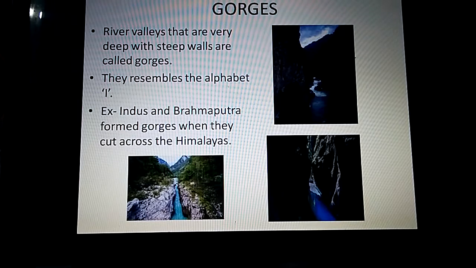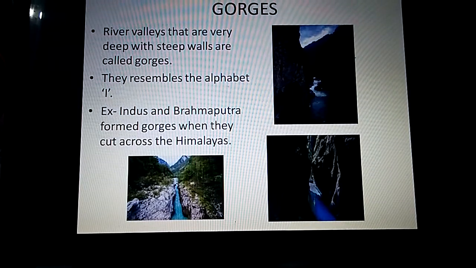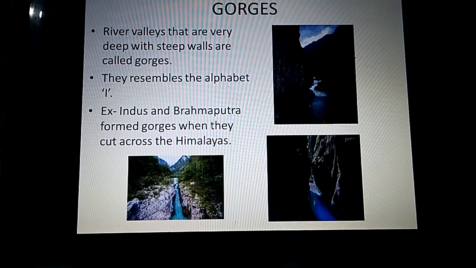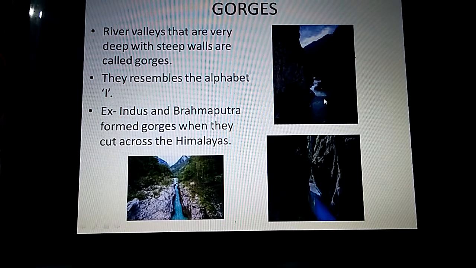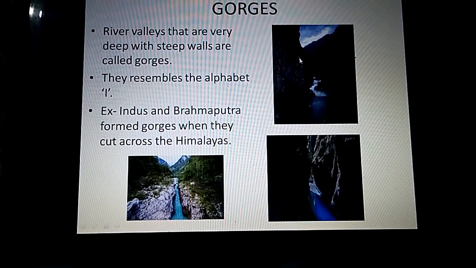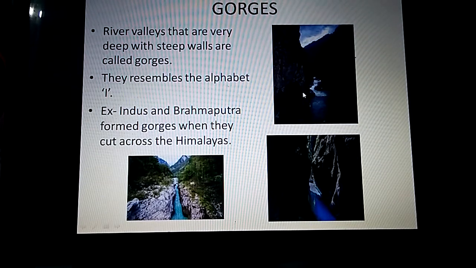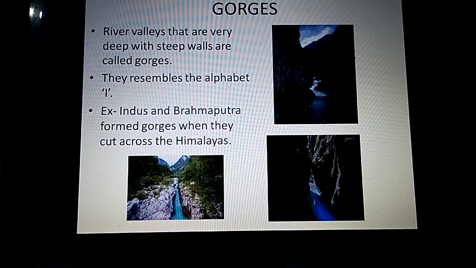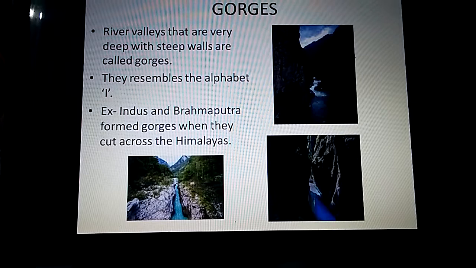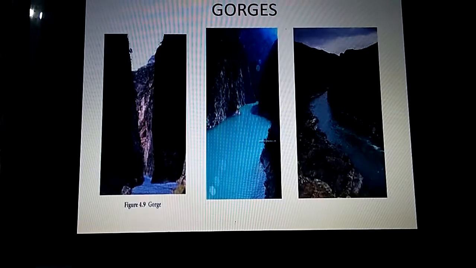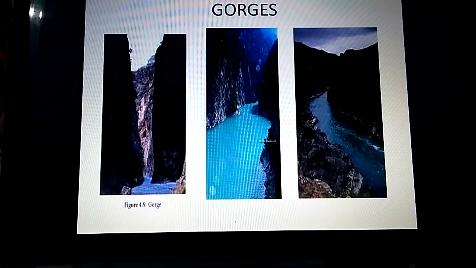Next is gorges. What are gorges? They are river valleys which are very deep and steep. They have very steep walls. See, they are called gorges and they resemble the alphabet I. See, they are very steep, straight, very deep. One example is that the Indus and Brahmaputra formed gorges when they cut across the Himalayas. Look at these pictures, they are shaped like the alphabet I. Look at this, there are three gorges.